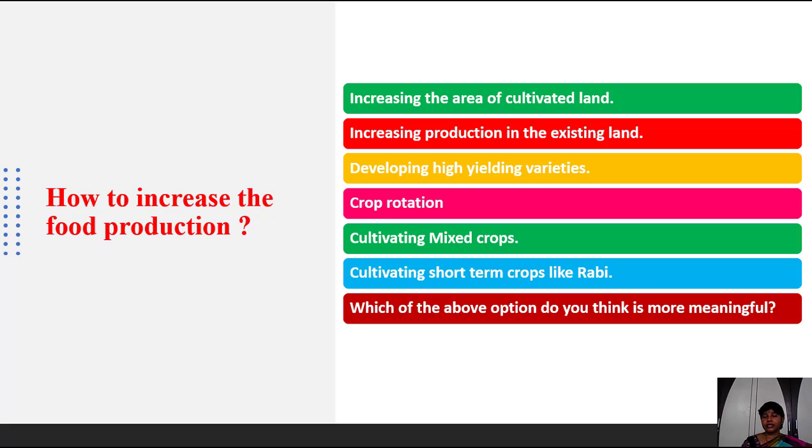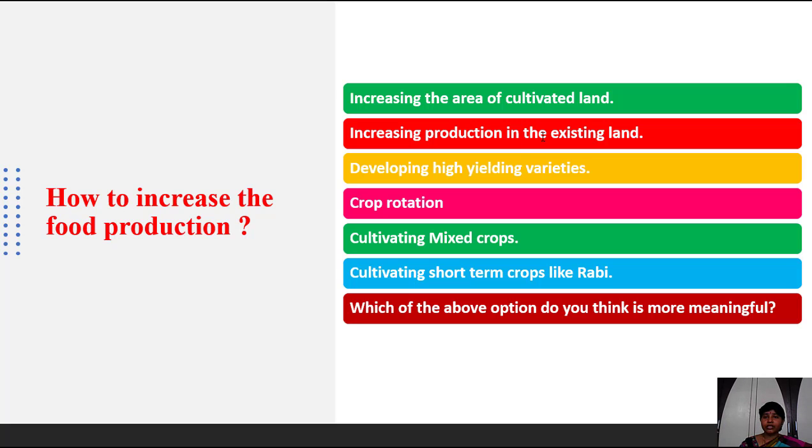Here we have seen the factors that influence the production of food. Now, what are the ways we can use to increase food production? First one is increasing the area of cultivated land. How can we increase the cultivated land? We see a lot of wastelands beside the roadsides. We have to change those wastelands into cultivated lands. Then we can increase the food production.